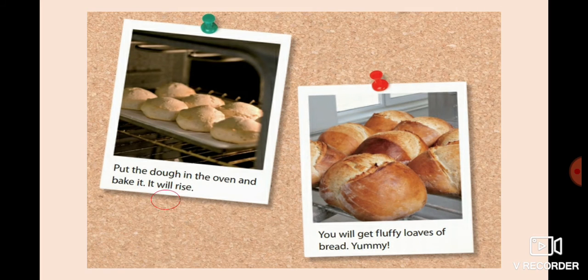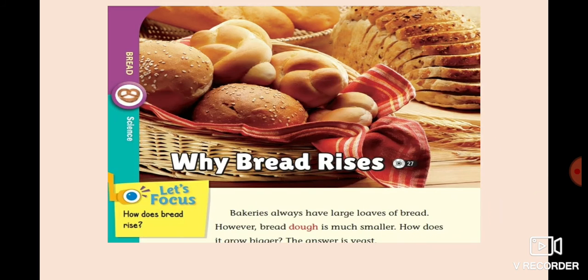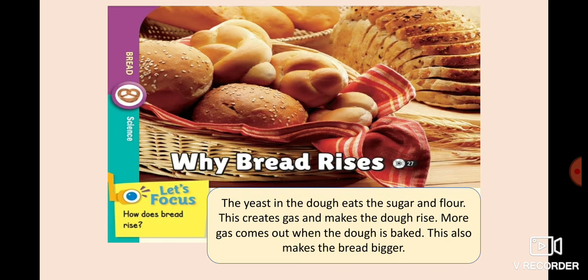Okay, excellent. Let's continue right now with the reading part. Why bread rises? In that case, we have the question: how does bread rise? The yeast, in Spanish levadura, in the dough eats the sugar and flour. That means two ingredients, and this creates gas and makes the dough rise. More gas comes out when the dough is baked. This also makes the bread bigger. That means the yeast eats the mix of the sugar and the flour, and at the end you create gas, and the gas has the function of rising the dough.